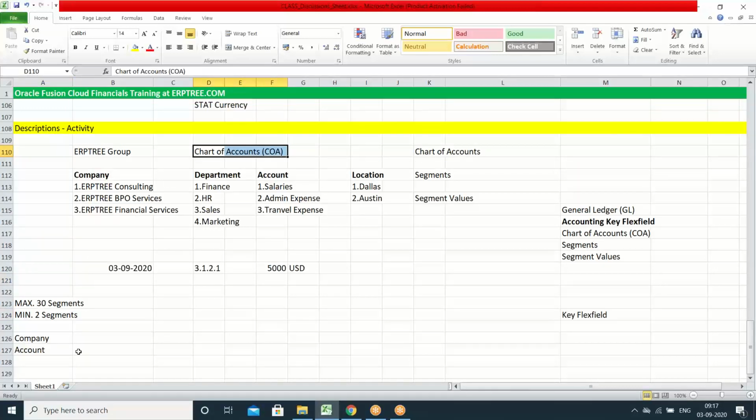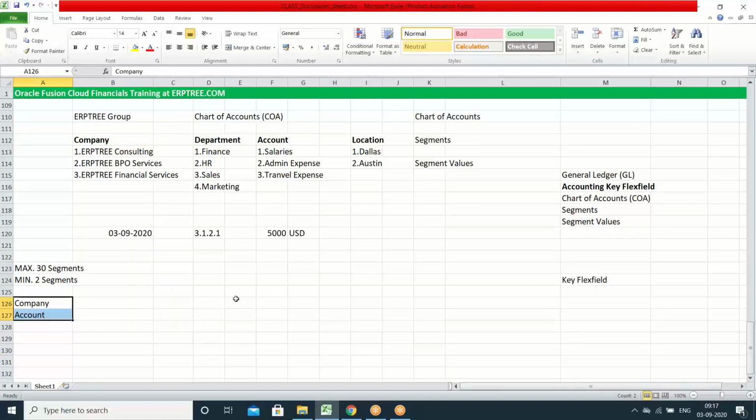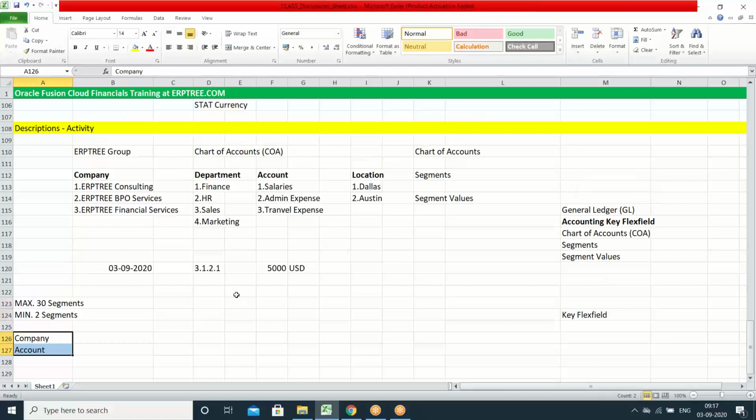Without these minimum segments, you cannot create the chart of accounts. The system won't allow it. Even if the system allowed it, you could not use it. First of all, the system won't allow you to complete the chart of accounts creation without these two segments.